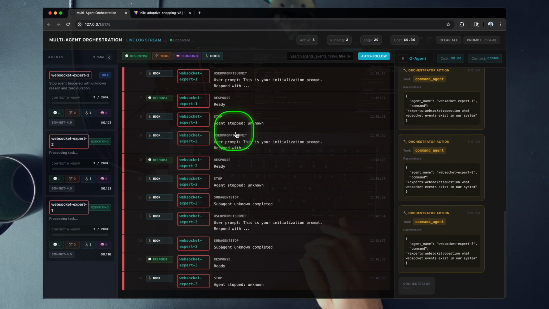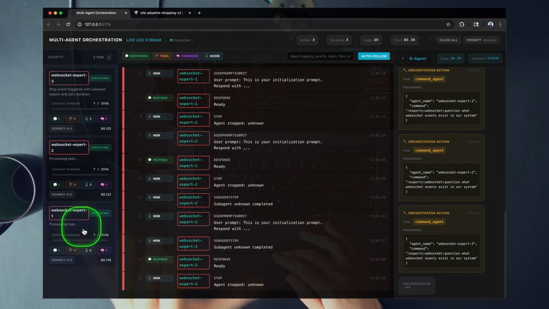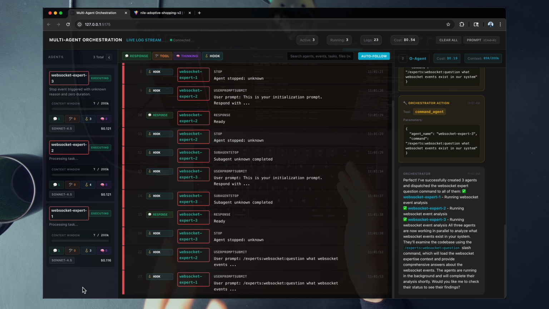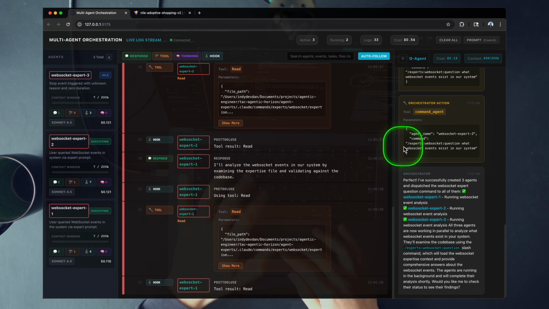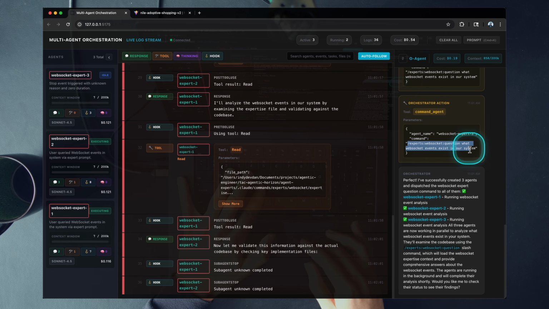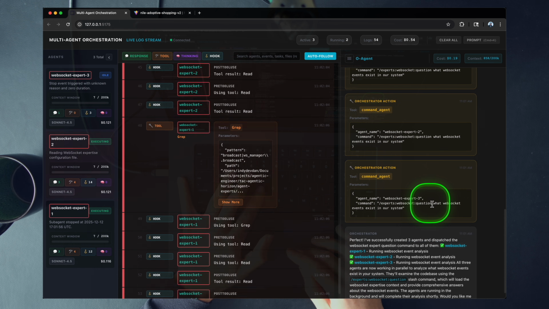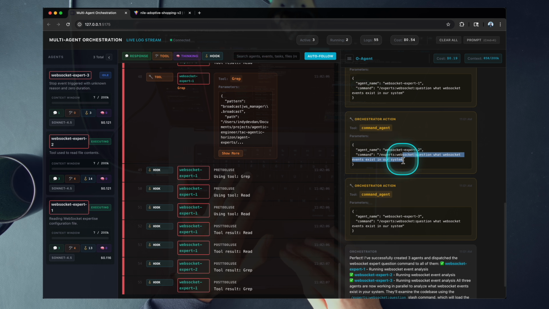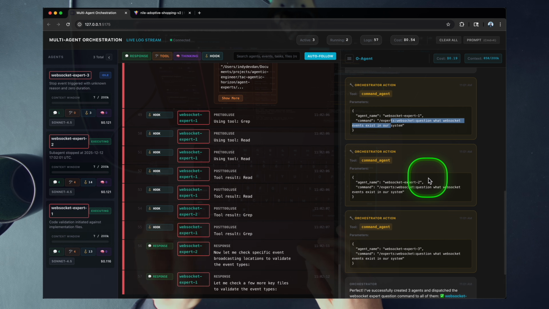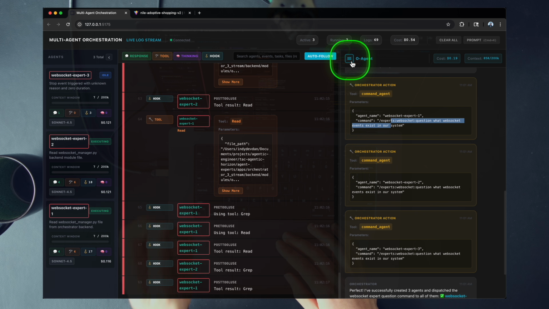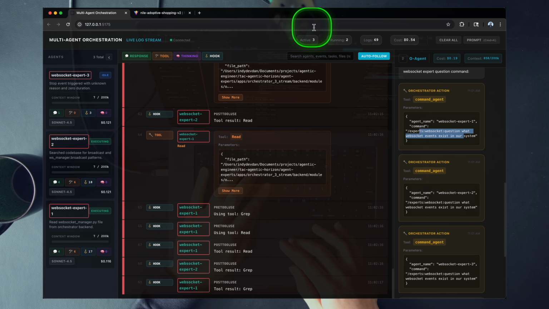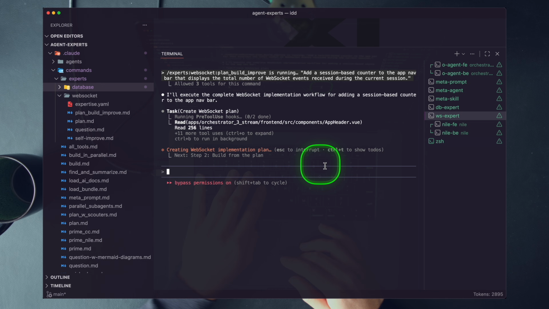We have now deployed 3 WebSocket agent experts to answer one question. When they come back with their answer, we're going to be a lot more confident that they're giving us the right answer. So you can see there, we've fired the exact same prompt to every single agent, right? What WebSocket events exist? Same thing here, same thing here. We have 3 WebSocket experts getting work done for us, finding the answers to question for us with their existing expertise, okay? So let's go ahead and take a look at how this all works, all right?